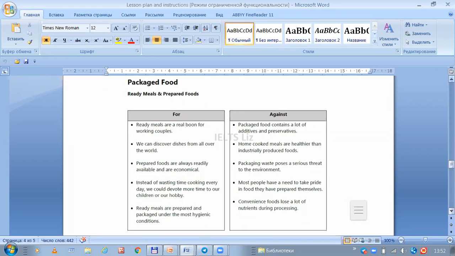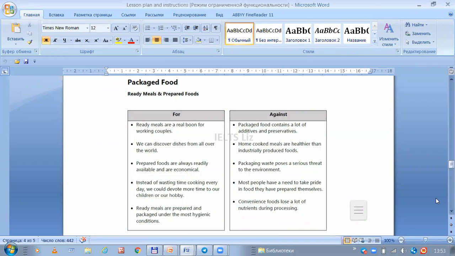No. Packaging thus poses a serious threat to the environment. Instead of wasting time cooking every day in the kitchen, we could devote more time to our children, to our hobbies, and to our leisure time activities. Most people have a need to take pride in food they have prepared themselves.